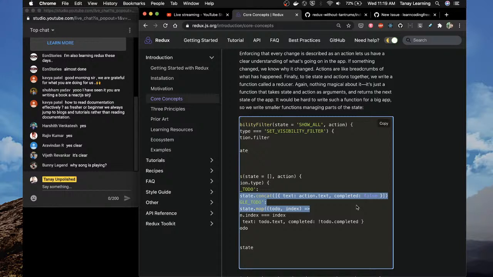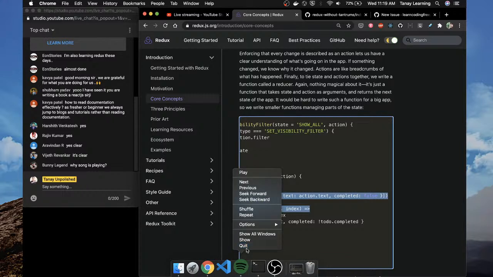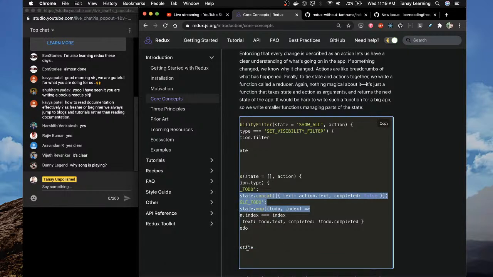Why is a song playing? Where is a song playing? I don't see a song playing. Is a song playing? Okay, I'm not playing any song, by the way. What was I saying?